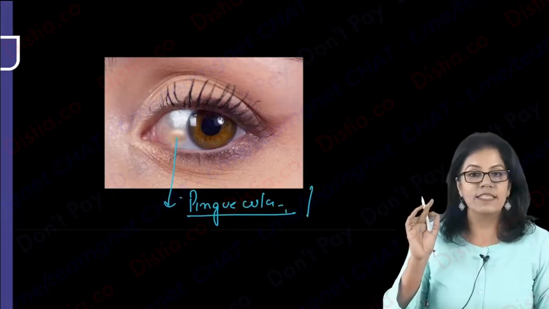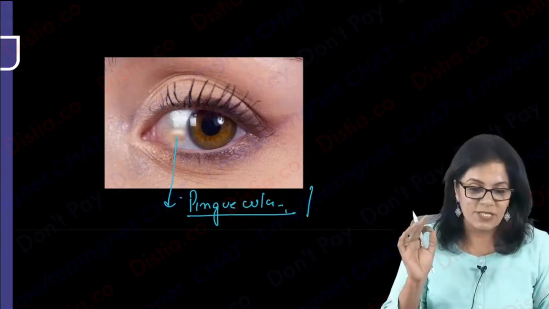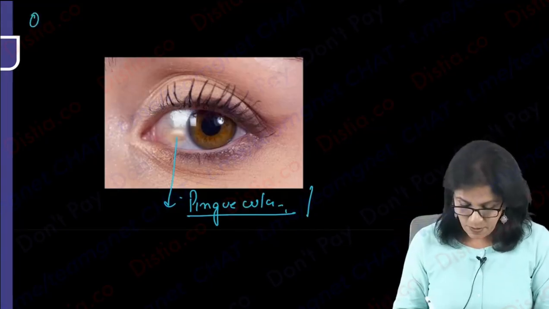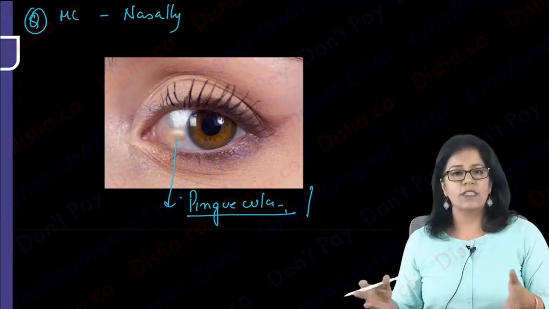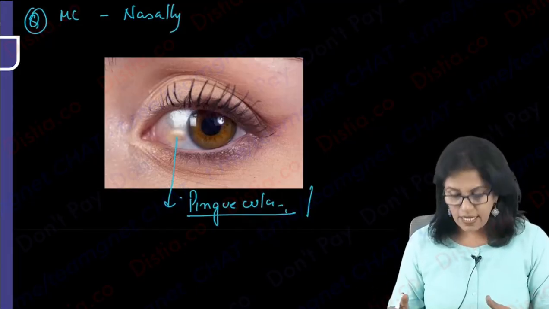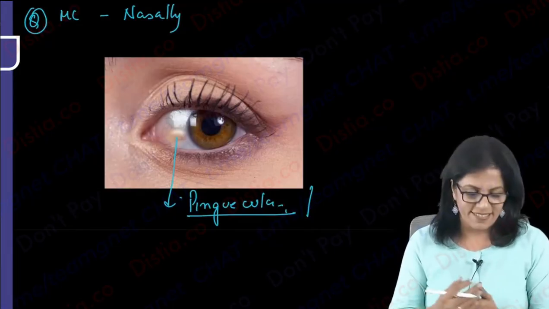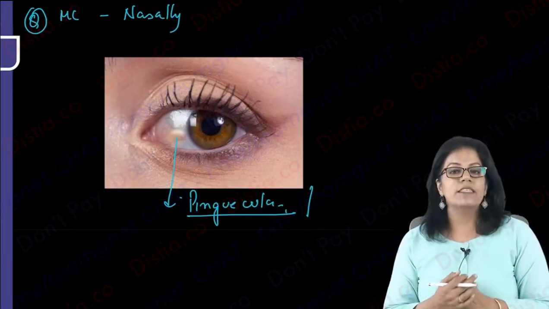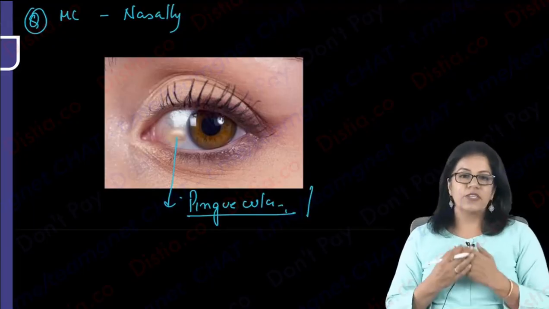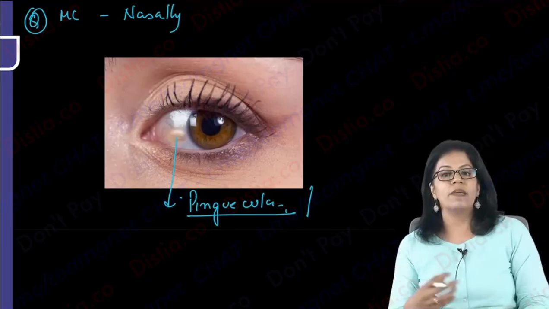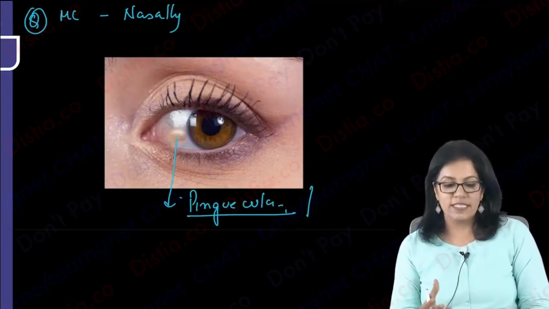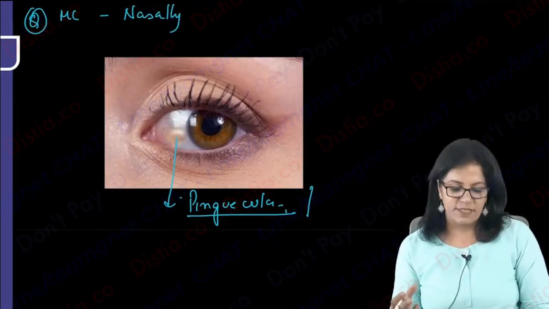Again I told you what it is. It is elastotic degeneration of the conjunctival stroma. Another important thing, it is again more common nasally. I can leave it, it is not causing any problem, it is innocuous. If it inflames, I will treat accordingly. Any pinguecultis may need some steroid treatment, mild steroids and lubricants. So you can write down, if it is inflamed, I may use mild steroids or lubricants. Otherwise, we can leave it.